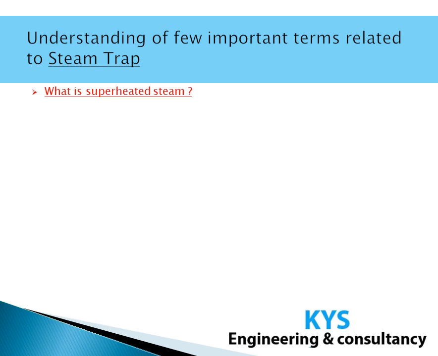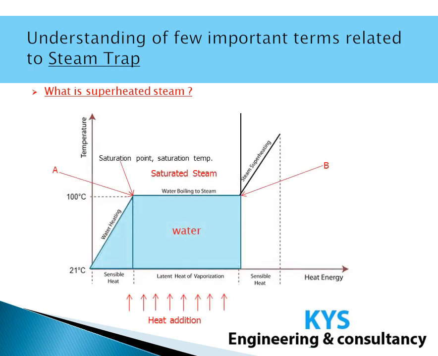What is superheated steam? In the previous slide we saw that generation of steam starts at point A, which is the saturation temperature at atmospheric pressure, and it will continue to form until point B, when all water is converted to steam. After this point B, if we keep adding heat to the system, the temperature of steam will increase, and this steam which we get after this point, we call superheated steam.